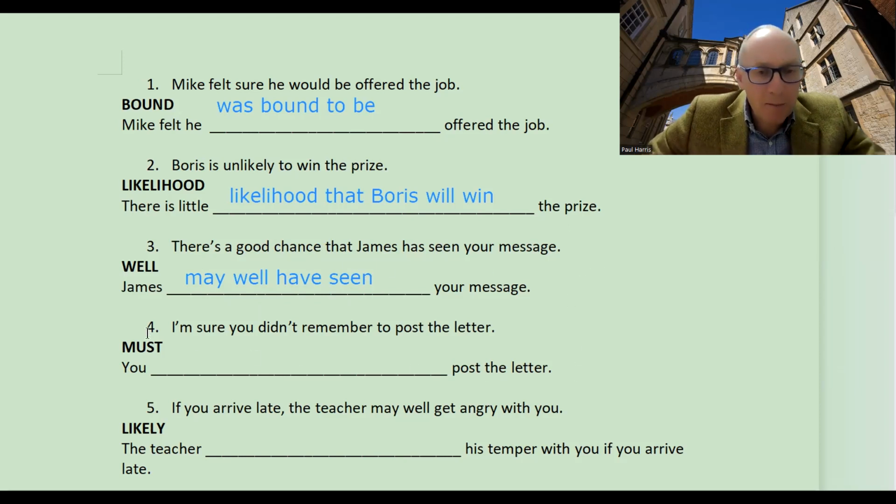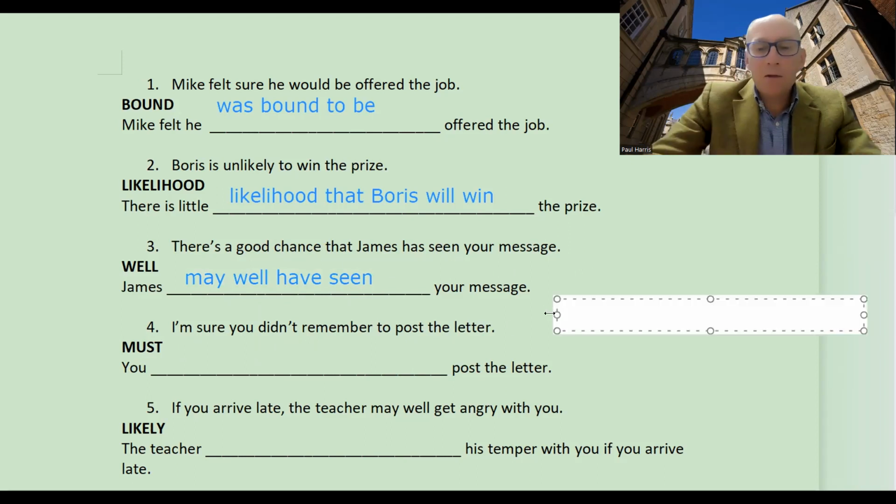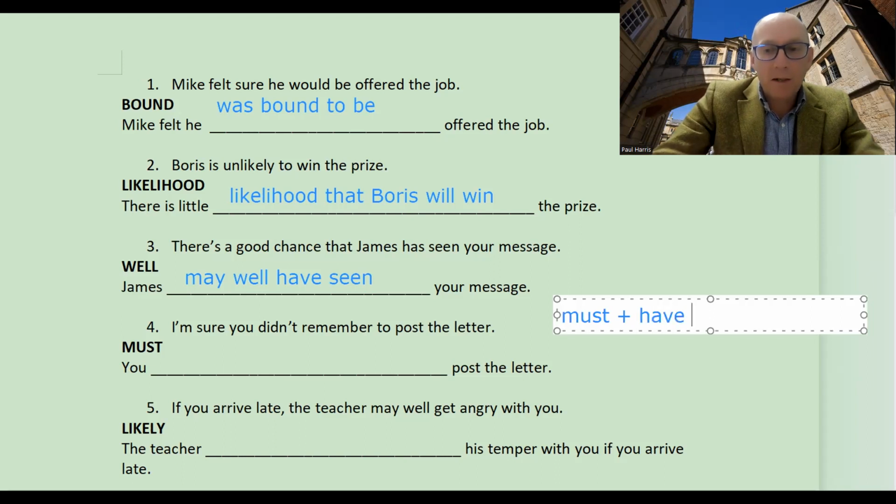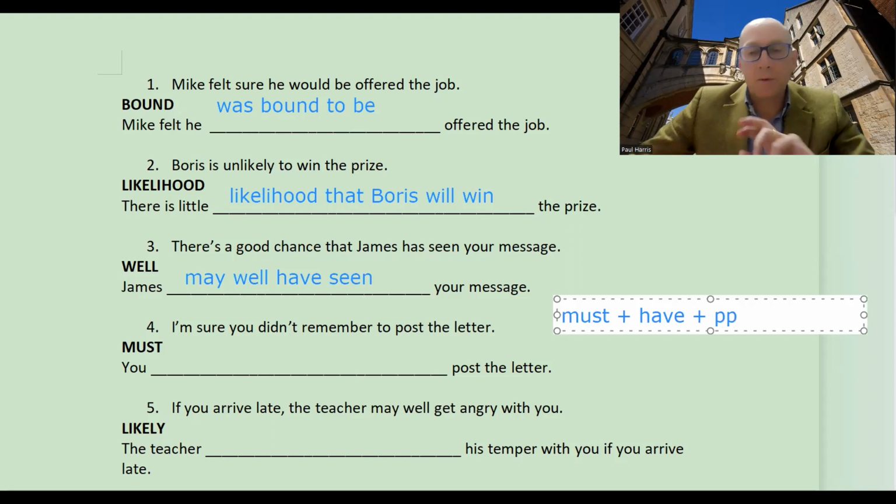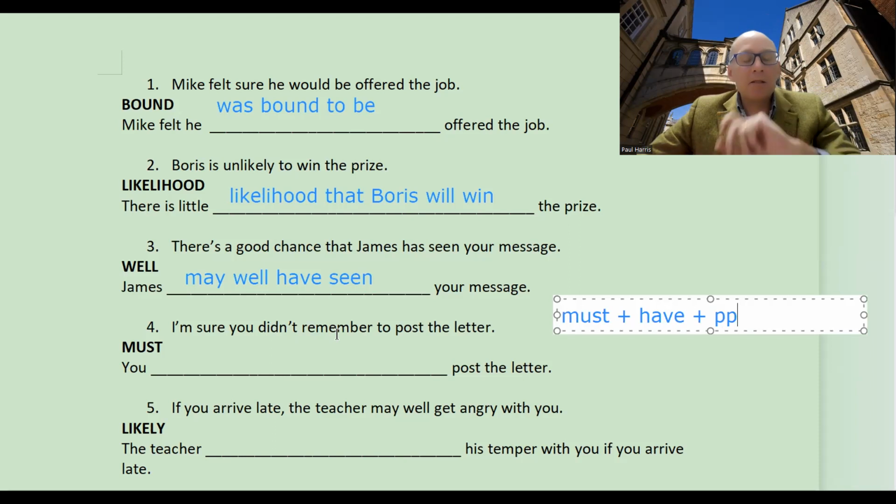Let's move on to number 4. I'm sure you didn't remember to post the letter, and we've got here must. So we're looking at a sentence in the past tense, okay? And we've got to write a sentence with must, and we know that we're going to be looking at something like must plus have plus past participle, okay? Now, we've got here negative, and often in these sort of sentences for Cambridge, they will write a sentence with a negative and expect you to write in the positive, okay?